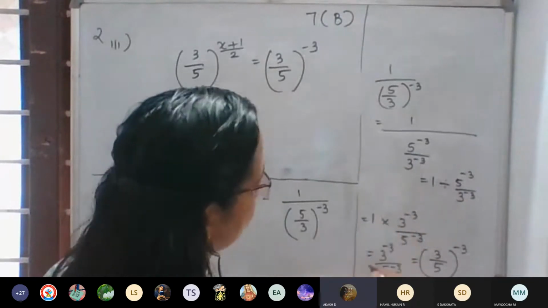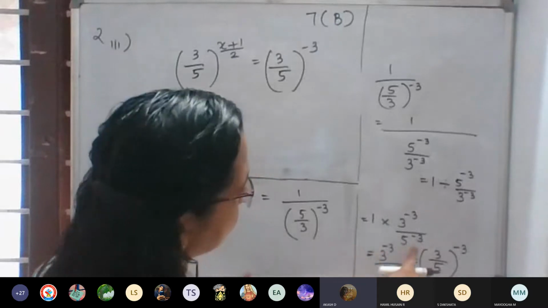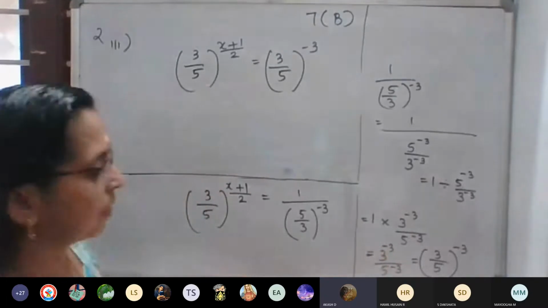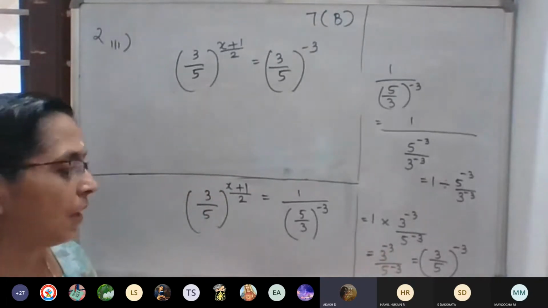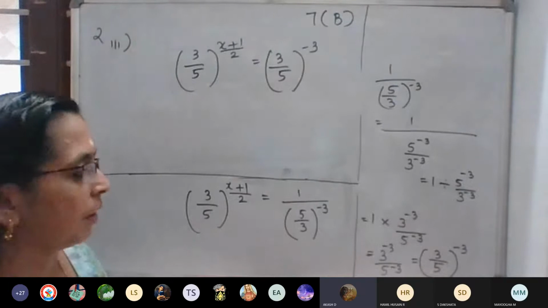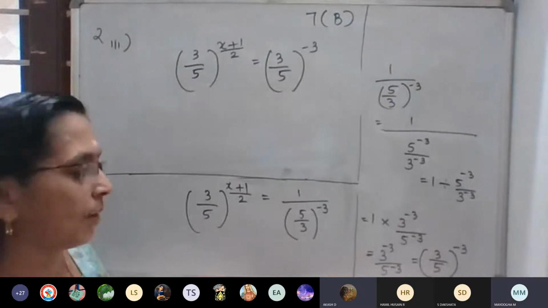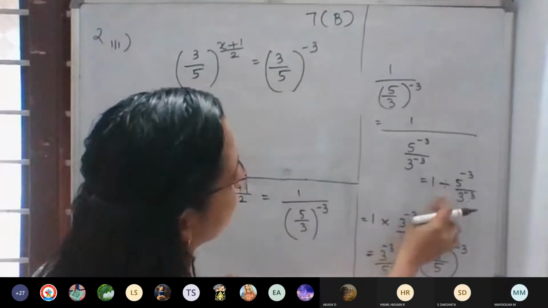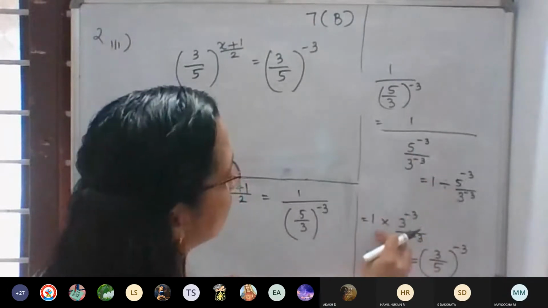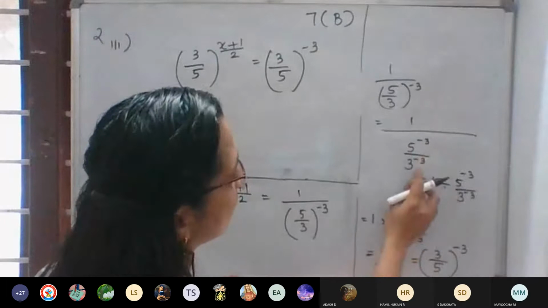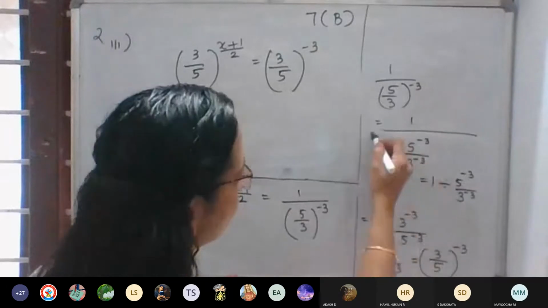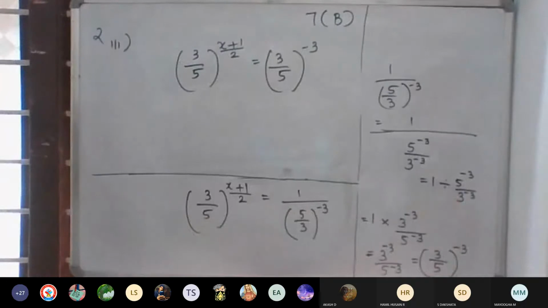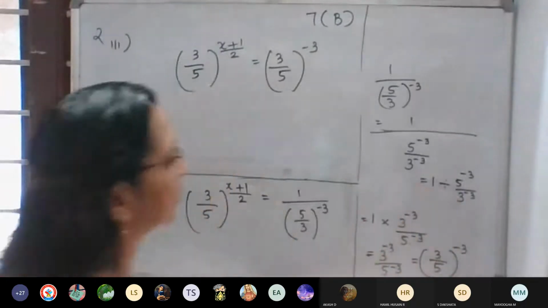1 into 3 raised to negative 3 by 5 raised to negative 3 is equal to 3 raised to negative 3 by 5 raised to negative 3, which is equal to 3 by 5 all raised to negative 3. So if you want, you can directly write this term, instead of the division. No problem, you can directly write it. Or otherwise, if you have any confusion, write this division symbol.